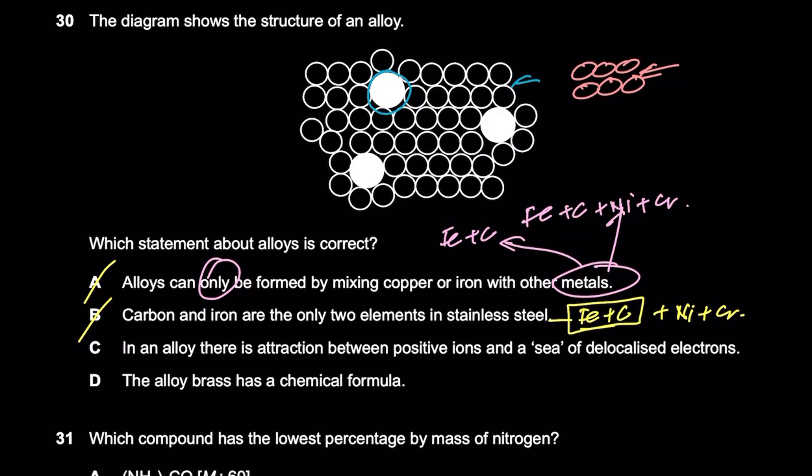In an alloy, there is attraction between positive ions and its sea of delocalized electrons. That is absolutely true. And the reason why it's true is because it's a mixture of metals with other elements. Because it's a mixture, the metal will retain its properties. Mixture की क्या चीज़ आपने पढ़ी थी कि अगर आप सैंड लेते हैं और उसको मिक्स करते हैं आयरन के साथ, आयरन की अपनी प्रॉपर्टीज होंगी, सैंड की अपनी प्रॉपर्टीज होंगी, and they will be there in the mixture, right?